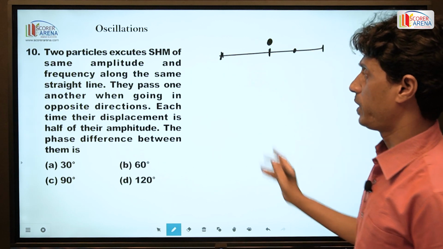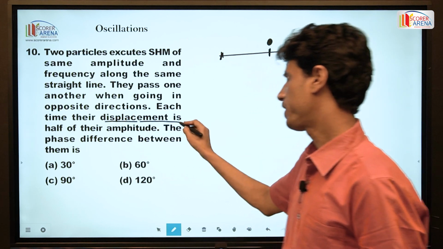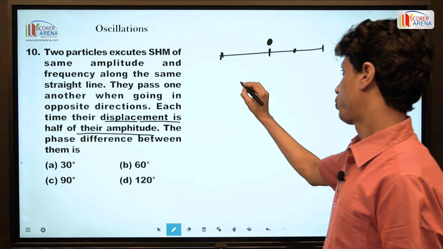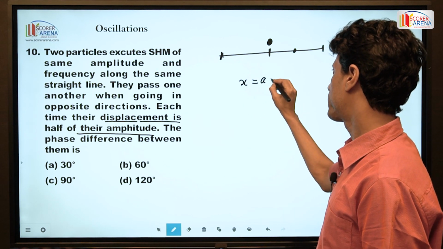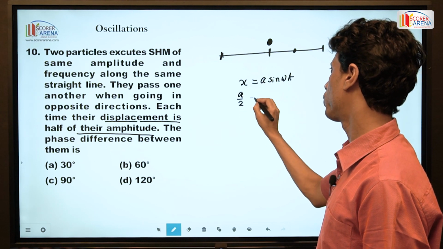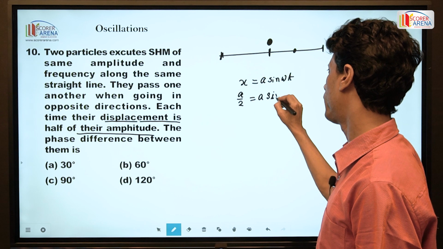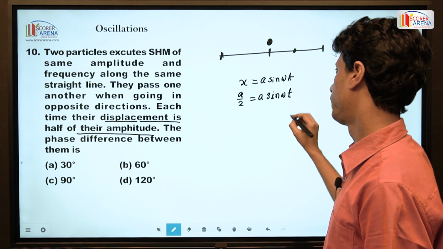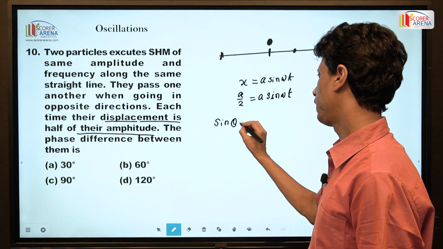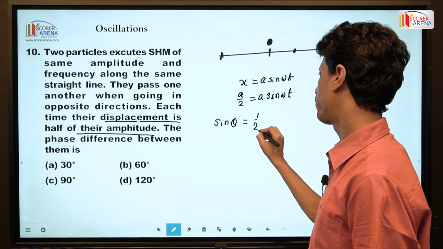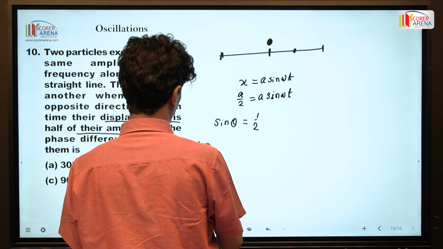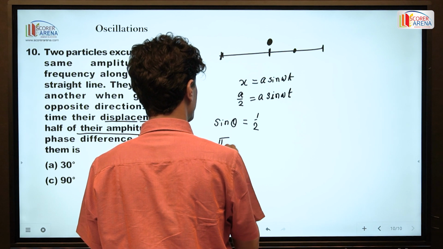Each time their displacement is half of their amplitude. So starting from rest, x is equal to a sine omega t, and a by 2 is equal to a sine omega t. So sine omega t, let us say theta, is half. So theta is equal to pi by 6.